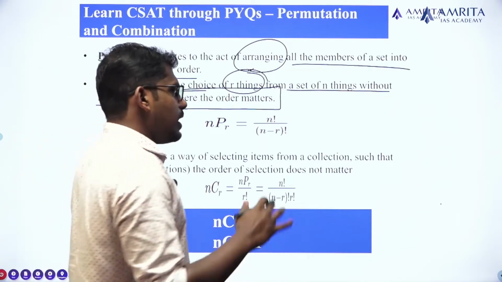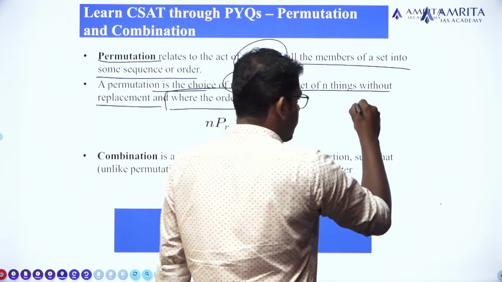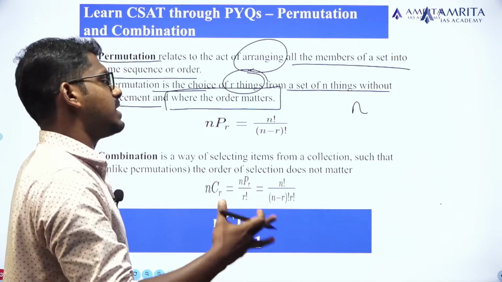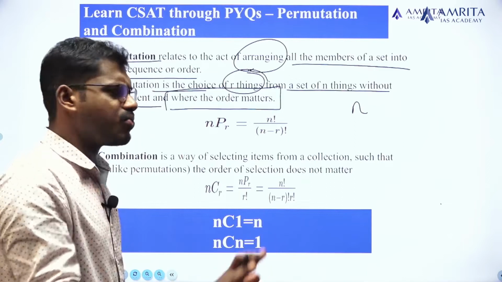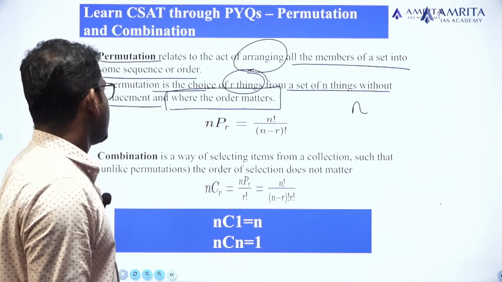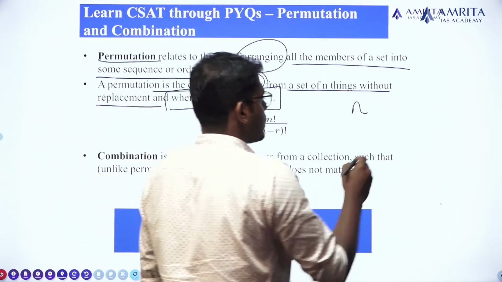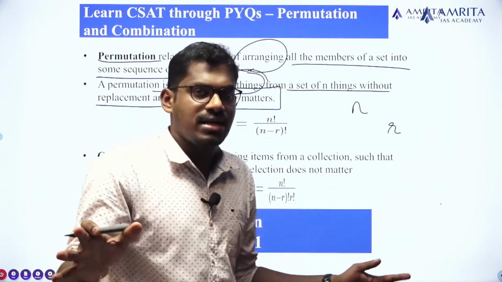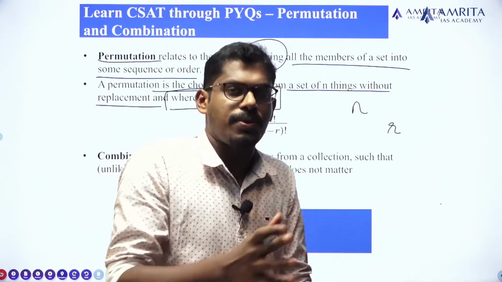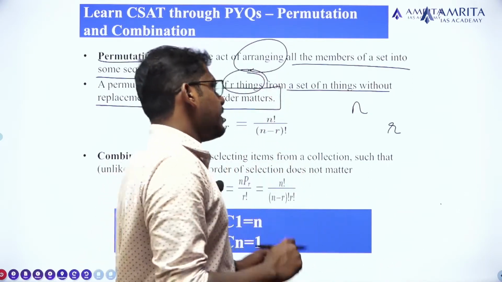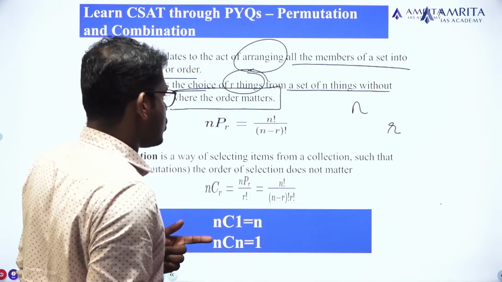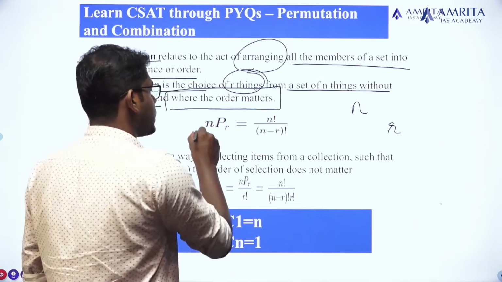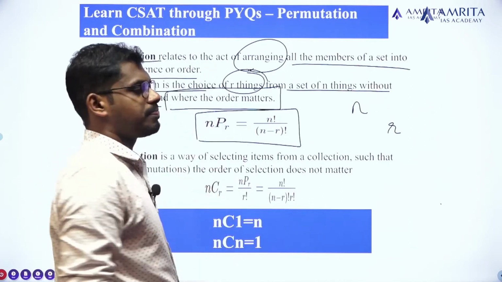Which means, there are n persons or n objects, whatever, n things, and out of these n things, we are preferring r persons or r things. Total there are n things, and out of these n things, we are preferring r things. And the number of possible arrangements of these r things out of the total n things can be written as nPr.